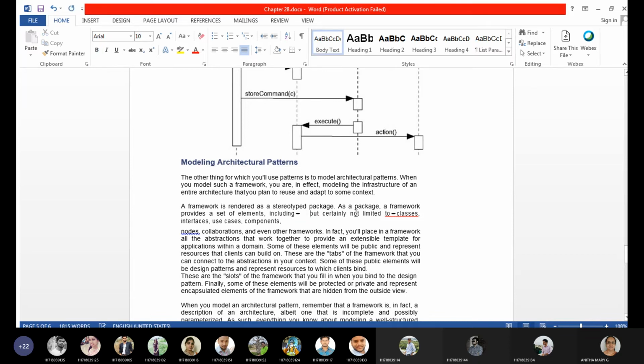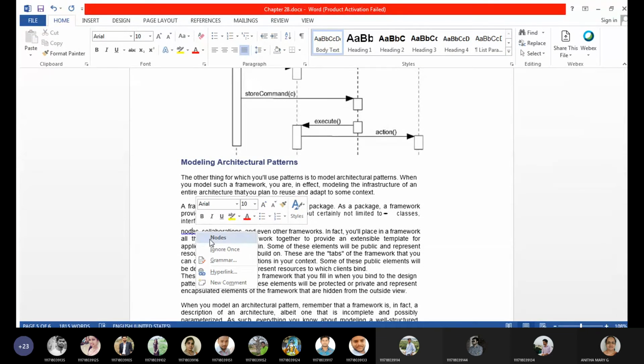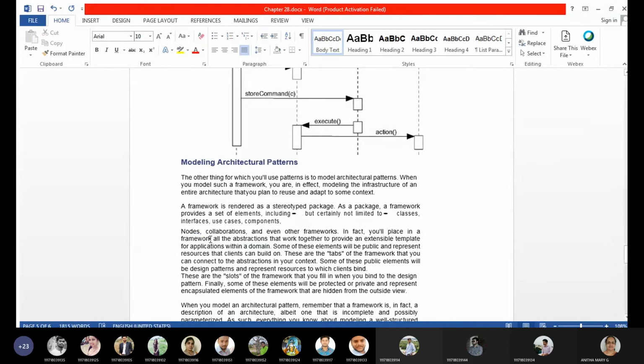Modeling architectural patterns is nothing but... Yes, ma'am. Modeling architectural patterns is nothing but what we were learning till now.